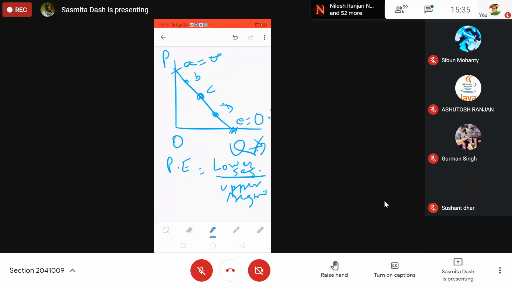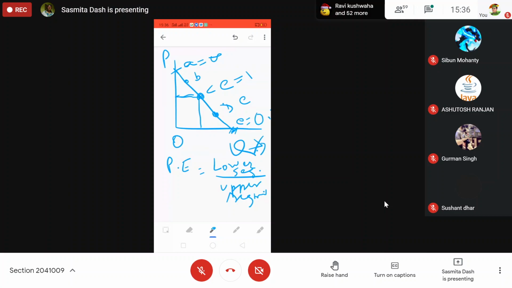Suppose C is the midpoint. If C is the midpoint, the lower and upper segments are equal, so elasticity will be equal to 1 here. Between these points, below C, at D and between D and E, you will get elasticity from the lower segment. Suppose it is at D, the lower segment will be smaller than the upper segment.